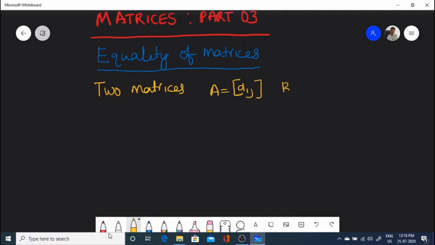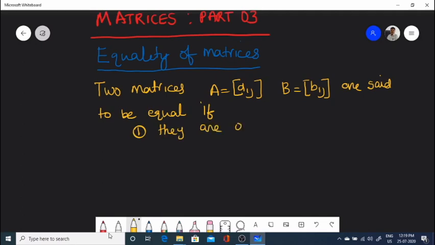Two matrices A equals Aij, B equals Bij are said to be equal if, ಯಾವ ಕಂಡೀಷನ್ಸ್ ಅಂತ ನೋಡೋಣ.